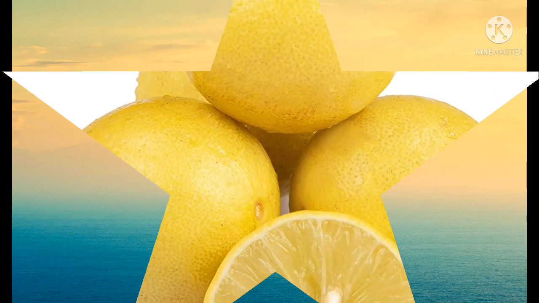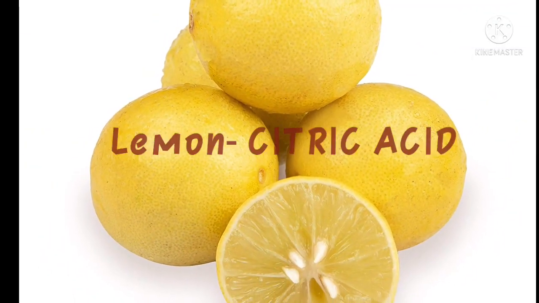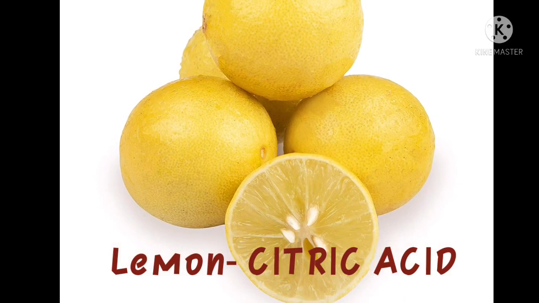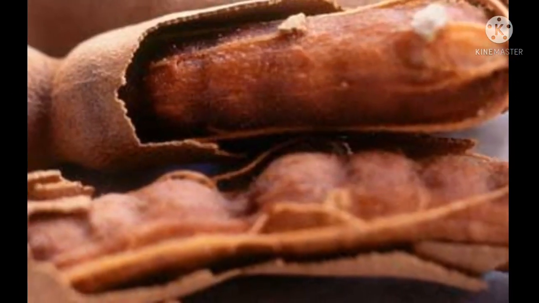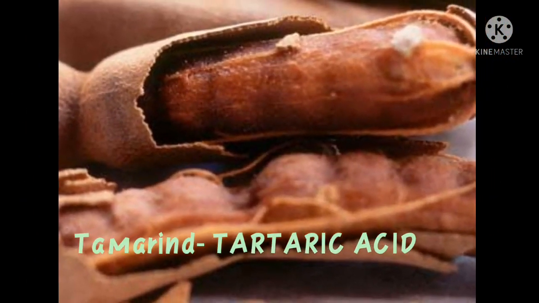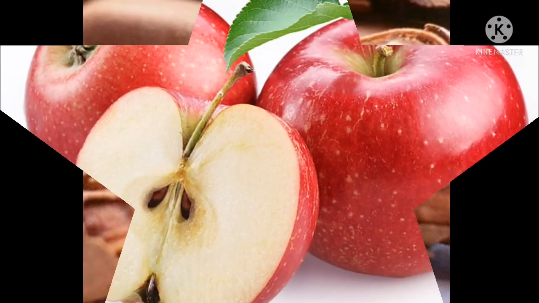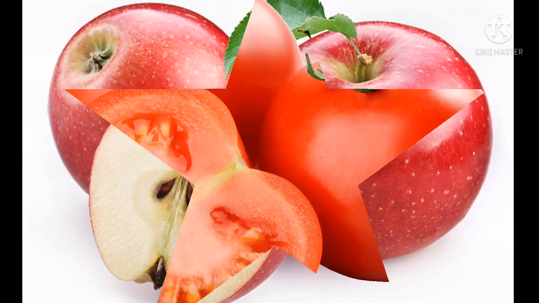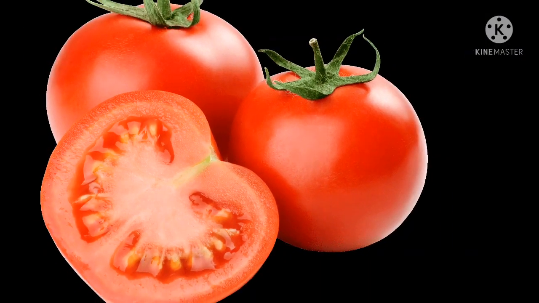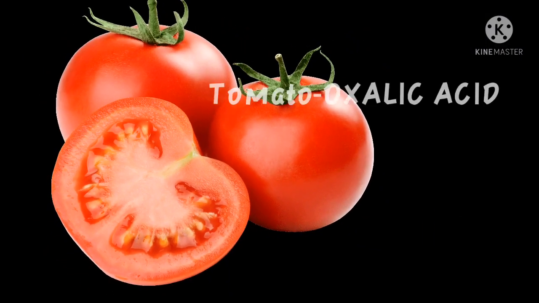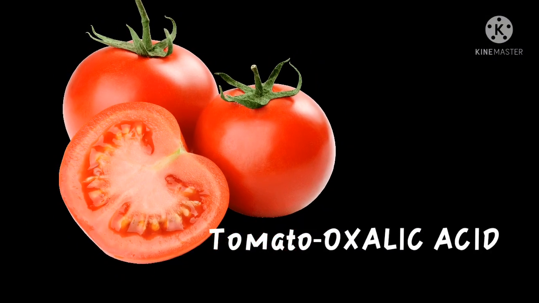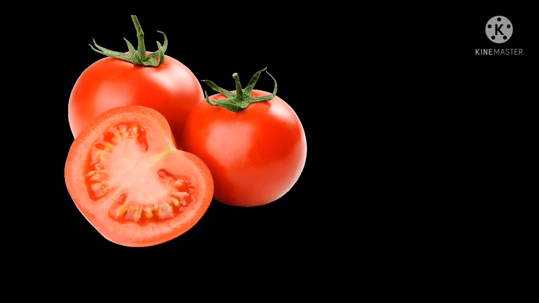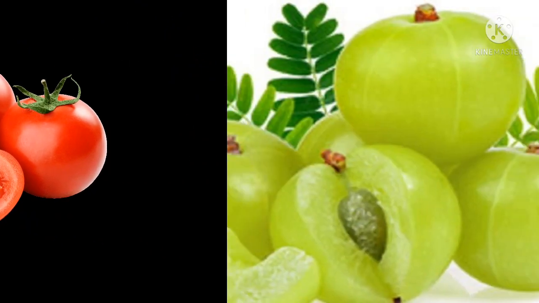The following fruits have acids. In lemon, citric acid is present. In tamarind, tartaric acid is present. In apple, malic acid is present. And in tomato, oxalic acid is present. So these are the main acids which are present in fruits.